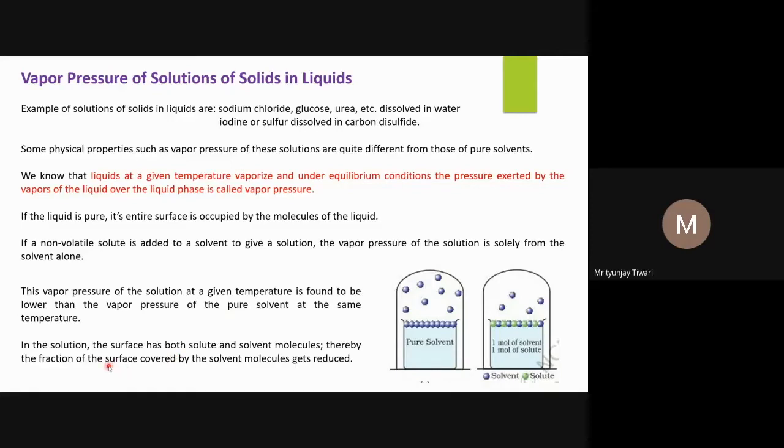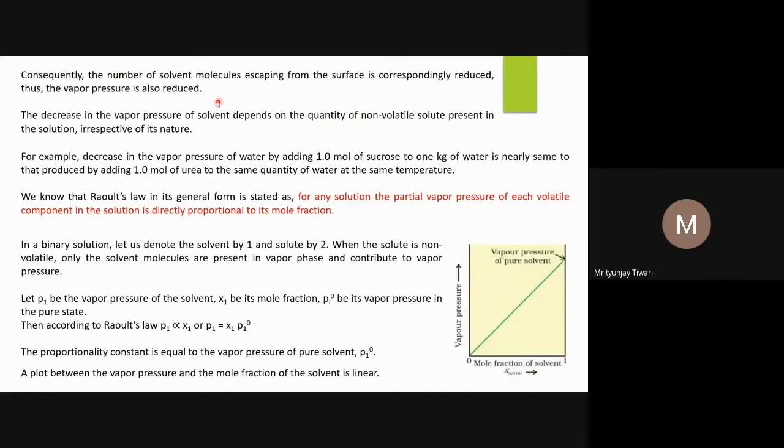In the solution, the surface has both solute and solvent molecules. Thereby, the fraction of the surface covered by solvent molecules gets reduced. This is what we have already seen. And when a non-volatile solute is added, the vapor pressure of the solution is solely from the solvent alone. This is also what I have explained. Consequently, the number of solvent molecules escaping from the surface is correspondingly reduced. Thus, the vapor pressure is also reduced. This we have seen already.